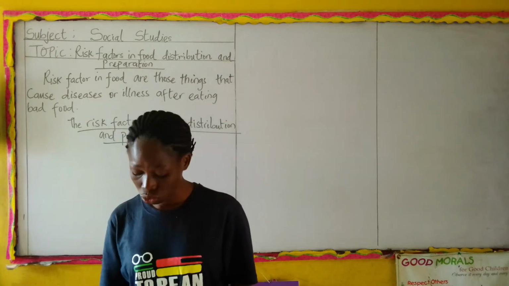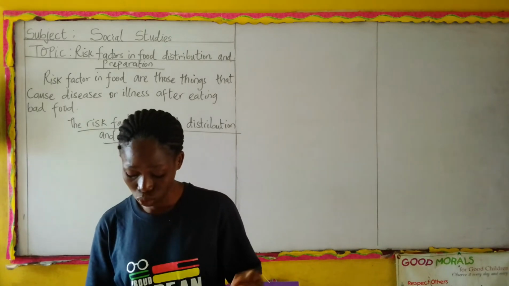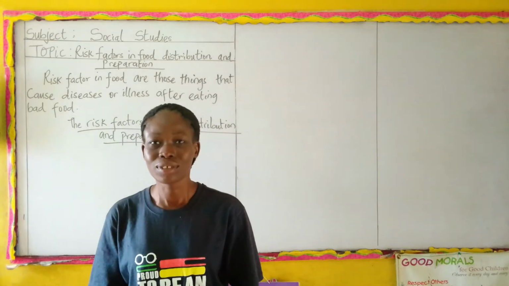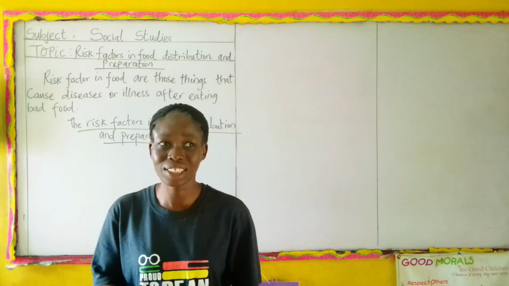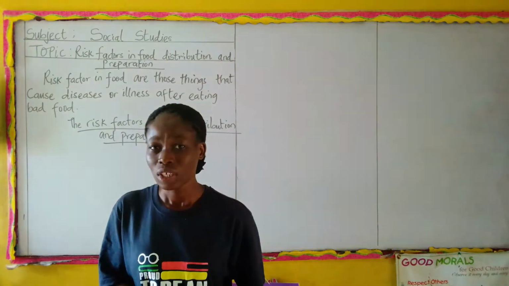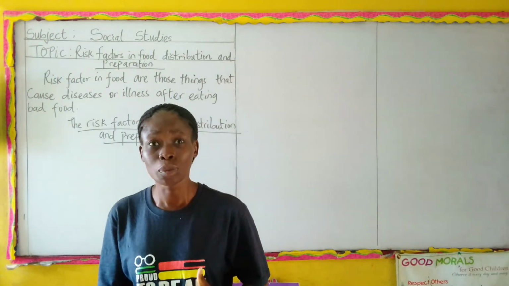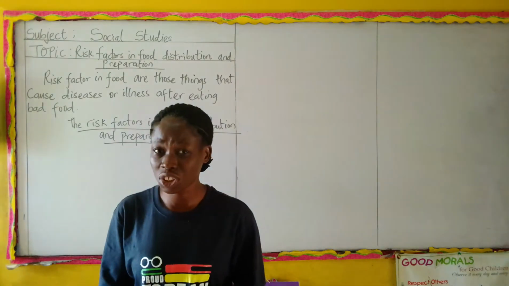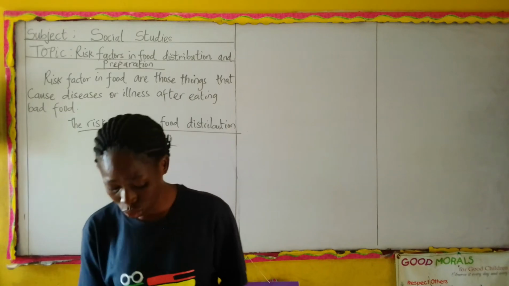Then I gave several examples of risk factors in food. One, I said adulteration. That is when you make food bad by adding what you should not add to it. For example, someone taking milk and Coca-Cola together. How does it sound? And when you take such, how do you feel inside you? Your stomach will be upset because of such a thing you've taken. That's what is meant by adulteration.